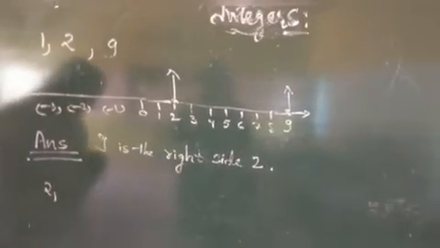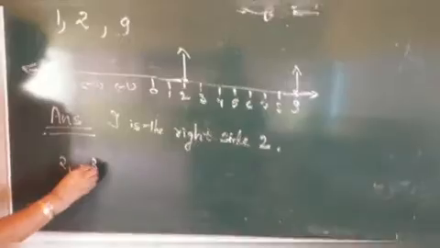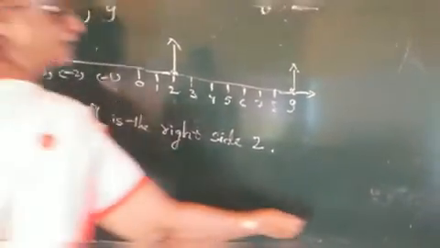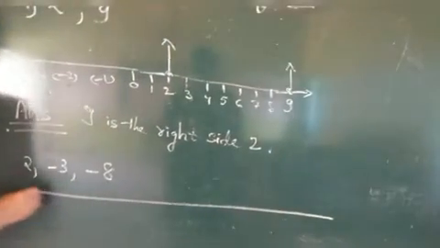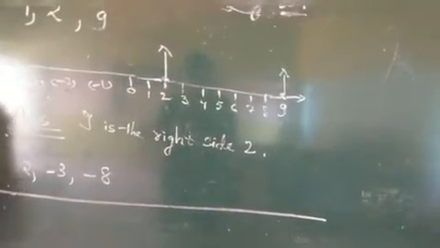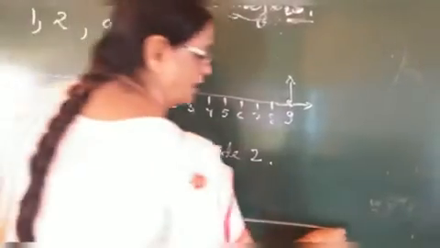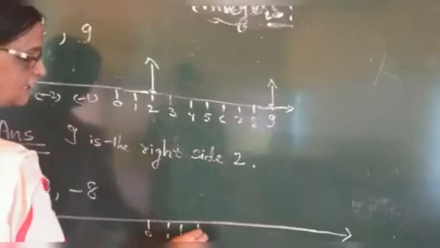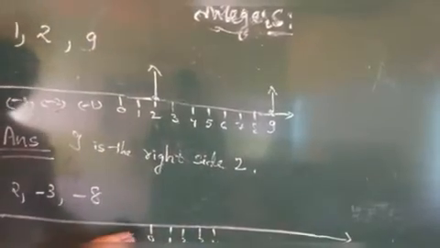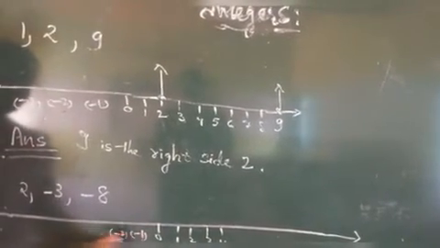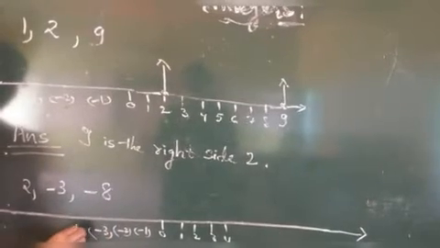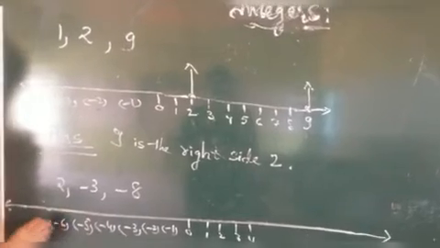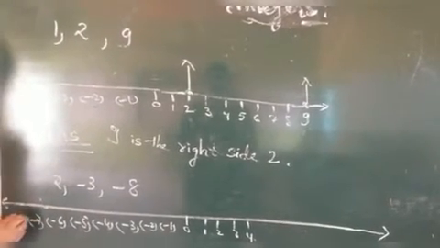The second pair asked is minus 3 and minus 8. For that we also have to draw the number line. Here 0, positive on the right side and negative on the left side. Minus 6, minus 7, minus 8.